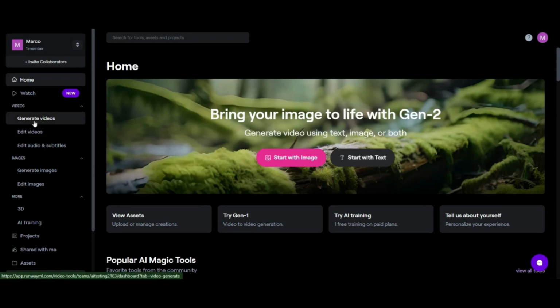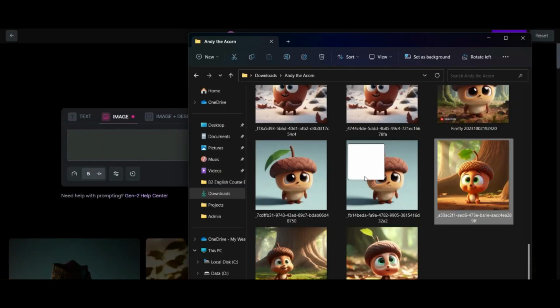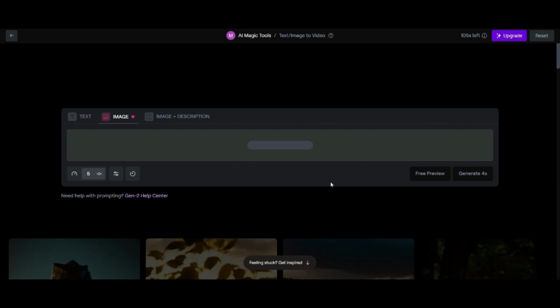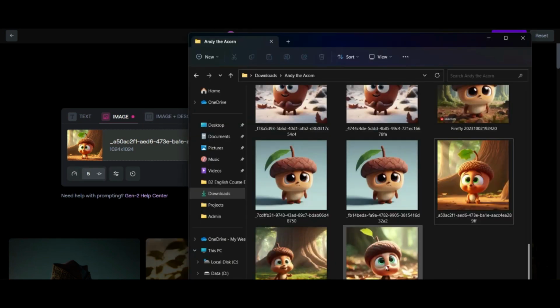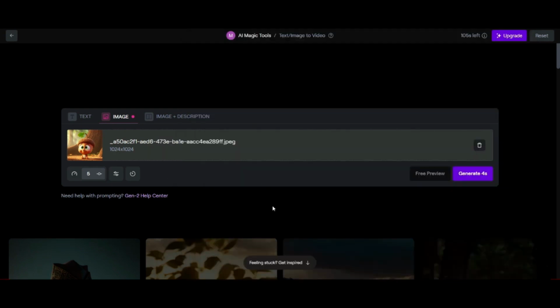So we're going to head over to the generate video function. We're going to text image to video, and now we need to upload all of our images. Now this was a bit of a painstaking process in the beginning, getting all of them up there, but soon enough I had all of my images there, and you can do this one at a time as well. The great thing about it is once you have the image in, you can then give a description of what you want in the image.